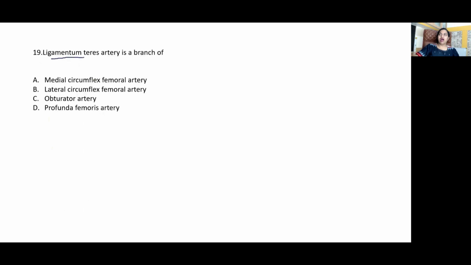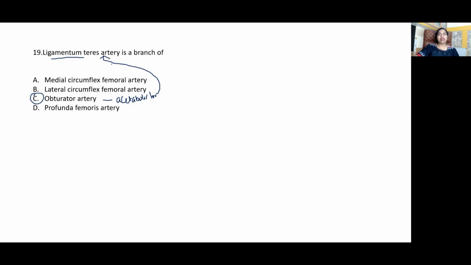Ligamentum teres artery is a branch of, any idea? Obturator artery. This obturator artery will give an acetabular branch that will supply the acetabular fossa. From this acetabular branch, an artery will accompany the ligamentum teres and go to supply the fovea capitis and the head of the femur surrounding that region.